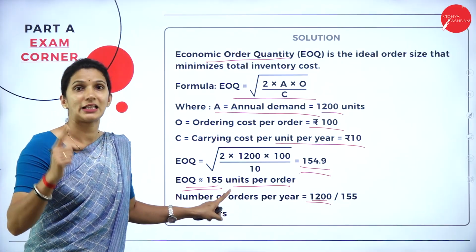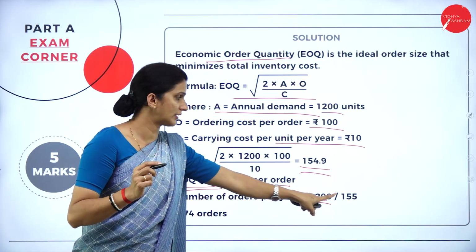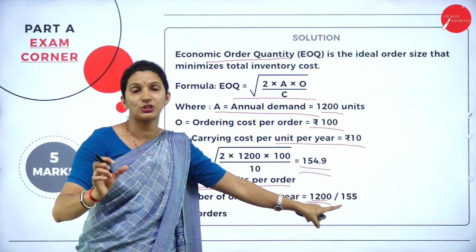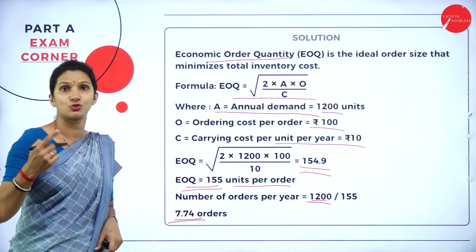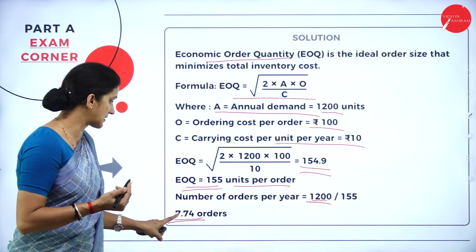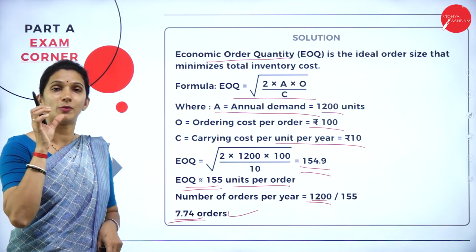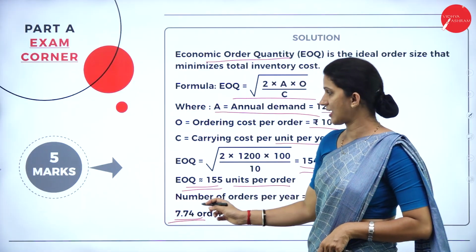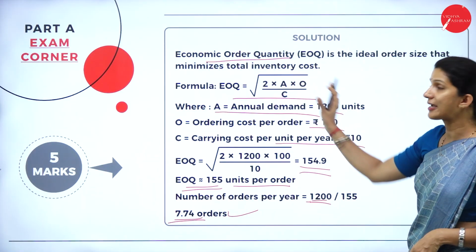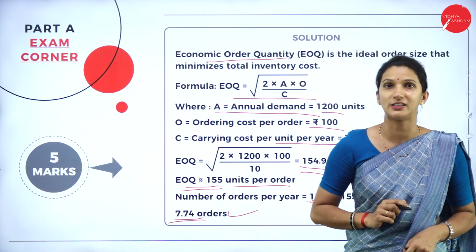So the total number of orders to be placed in a year is 7.74 orders. So this is the 5 marks question, the one practical question that you can expect in Section A.